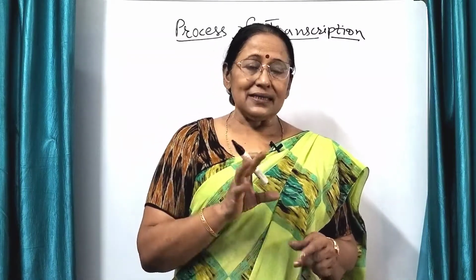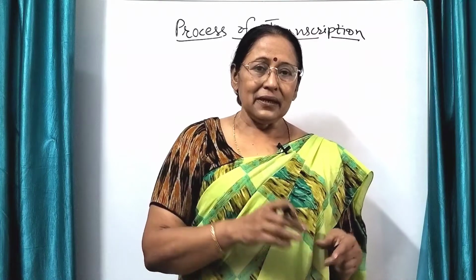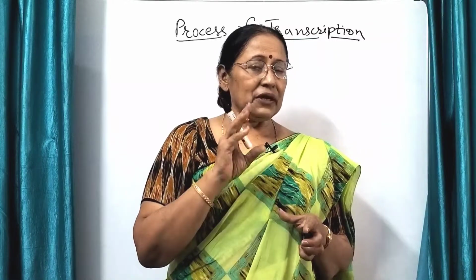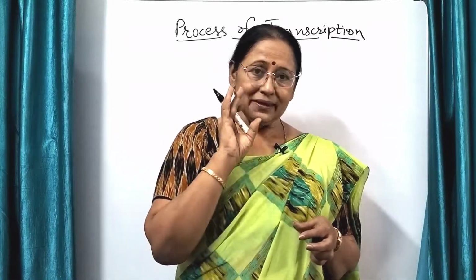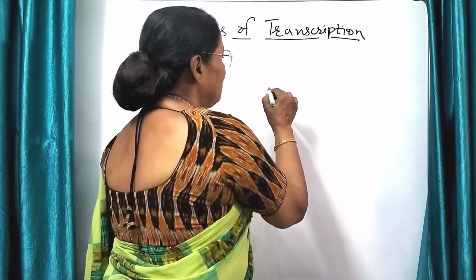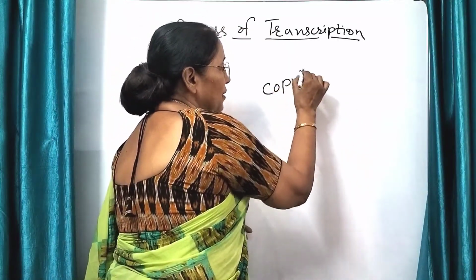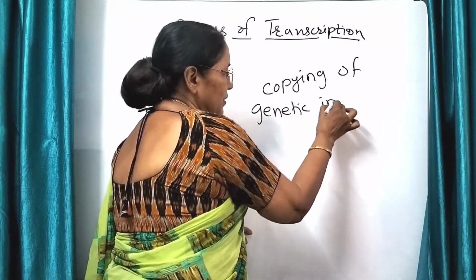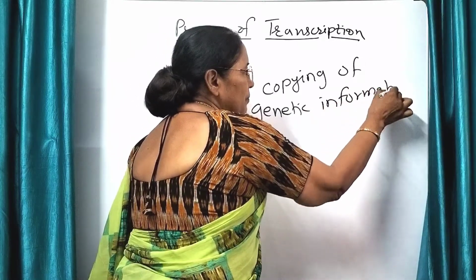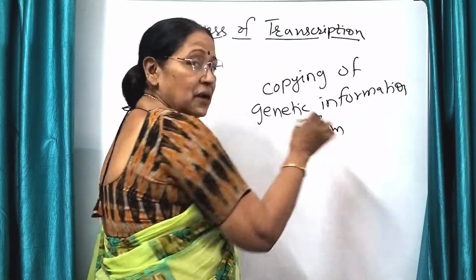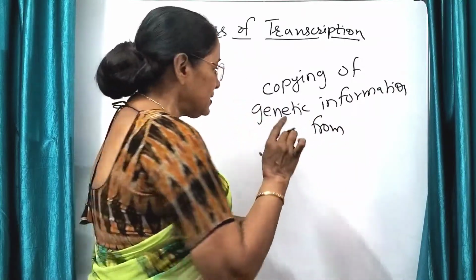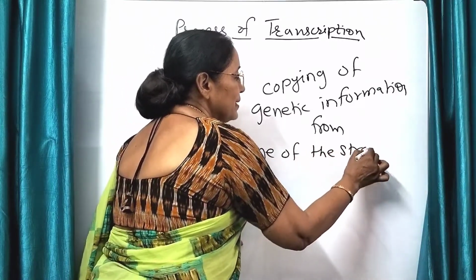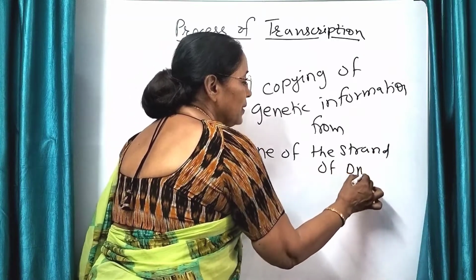Let us start with what is transcription. Transcription is the process of copying of genetic information. The genetic information is present in DNA. So it is the process of copying of the genetic information from one of the strands of DNA into RNA. DNA has two strands.